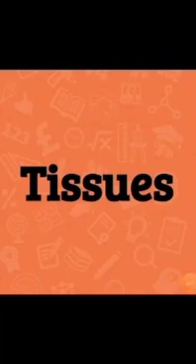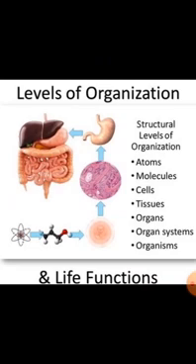Hello children, this is grade 9 biology and today we are going to learn about the second chapter in biology, that is tissue. In the first chapter we have studied about the cell, which is the fundamental unit of life, where in unicellular organisms a single cell carries all the activities required to keep living organisms alive. But in multicellular organisms there are a number of cells to carry out the functions like respiration, excretion, reproduction, circulation, etc.